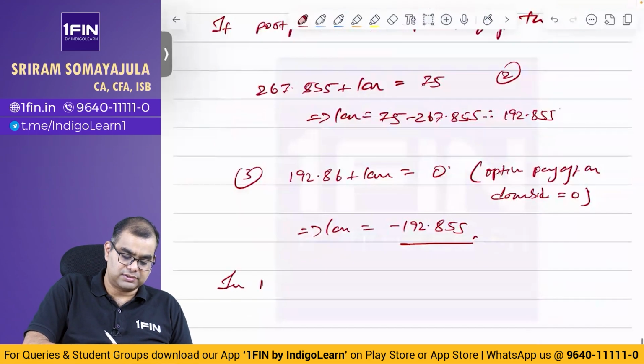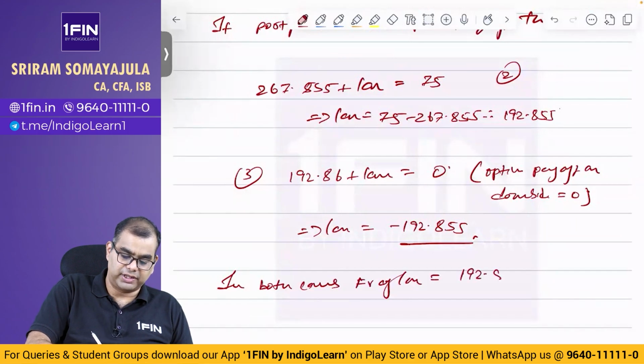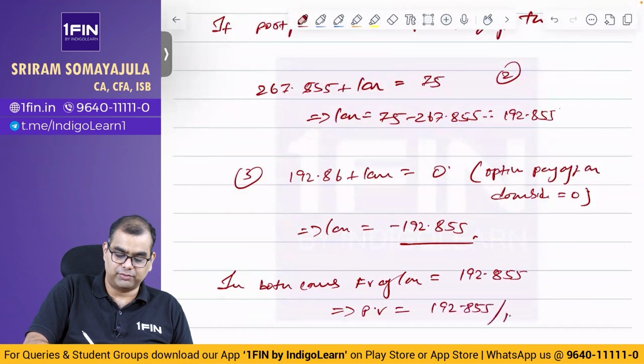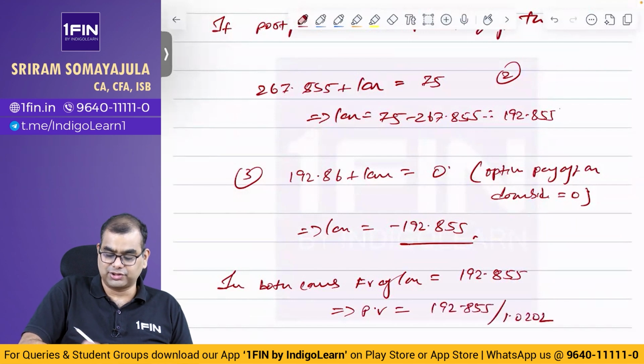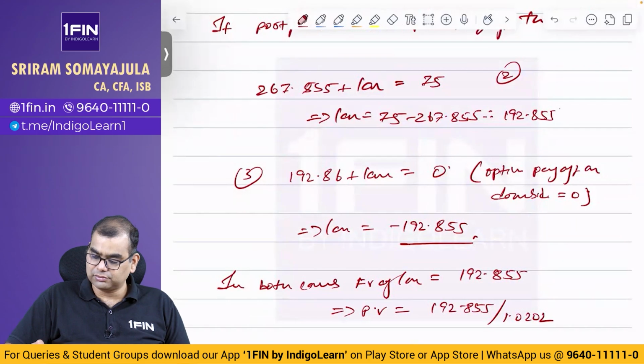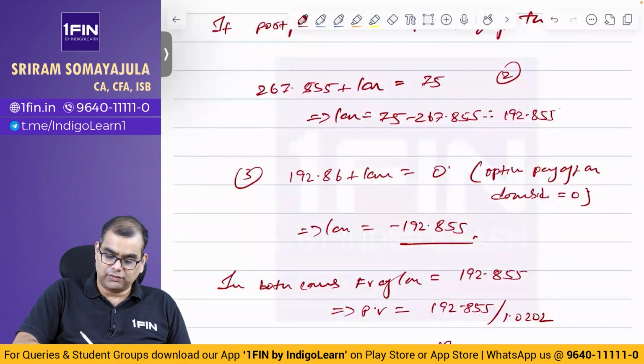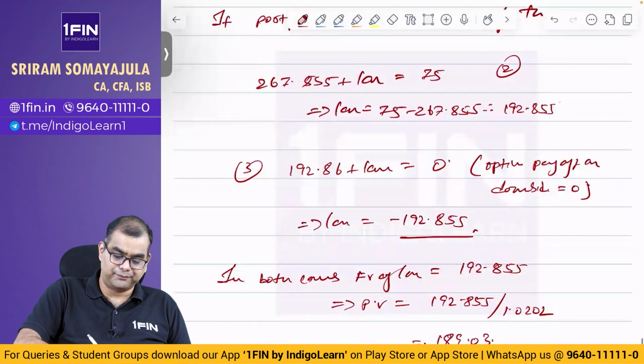In both cases, future value of loan is equal to 192.855, implies present value is equal to 192.855 divided by 1.0202, which is equal to 189.03.